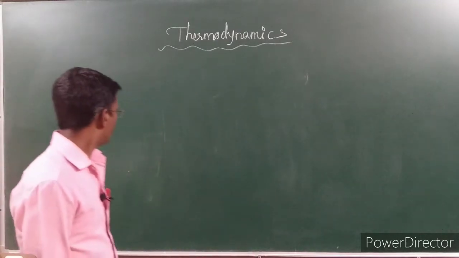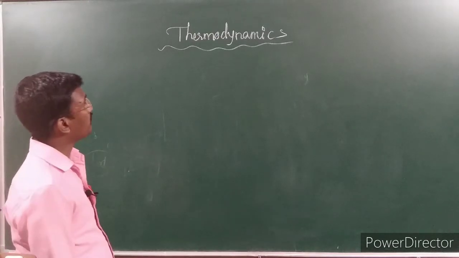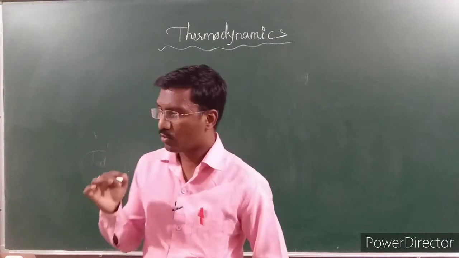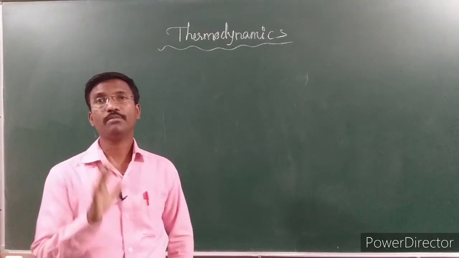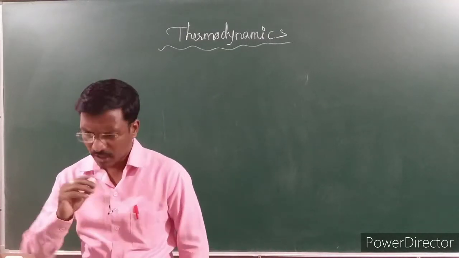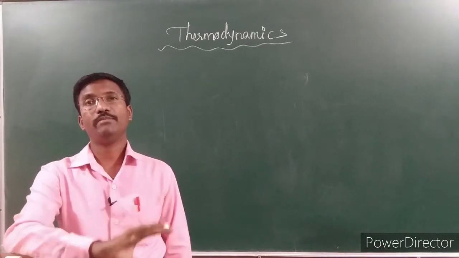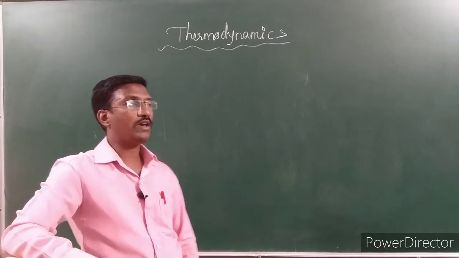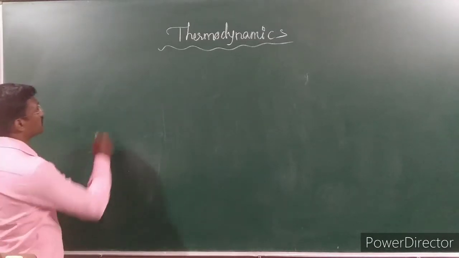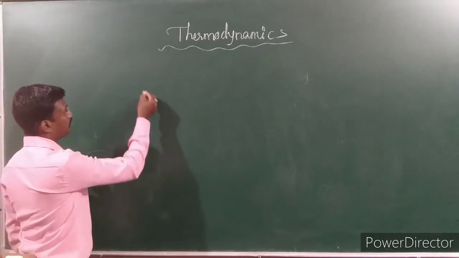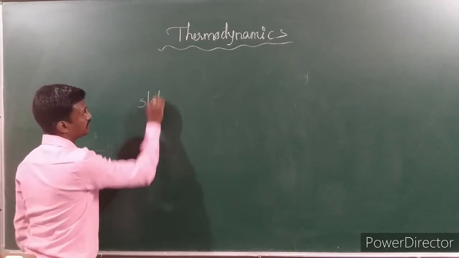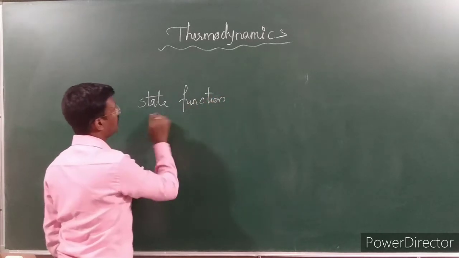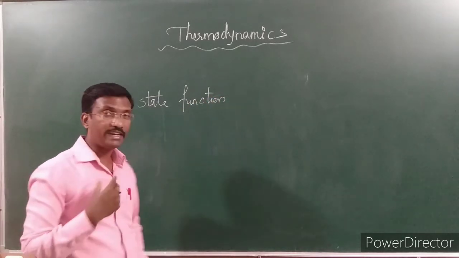So how thermodynamic variables change in a system and surrounding, particularly in any of the reactions, can be expressed by some of the terms. Those terms are nothing but what we are going to call the states of matter. States of matter means here we are having state functions. State functions are nothing but these are going to be derived.